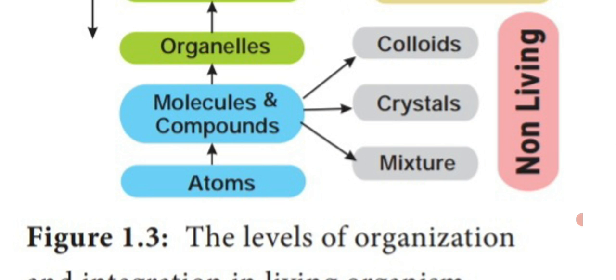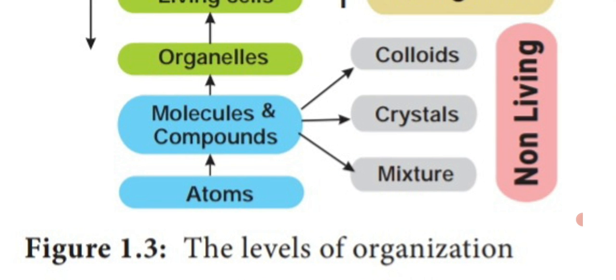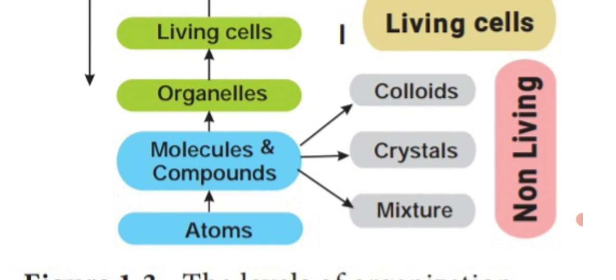So that means the world which is formed from the non-living thing ends with the living thing. First one, atom. The atoms form the molecules. The molecules may be in the form of colloidal, crystal and a mixture. From that molecule, it produces compound.